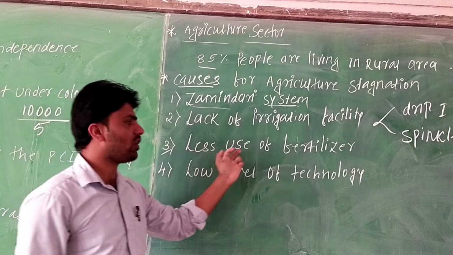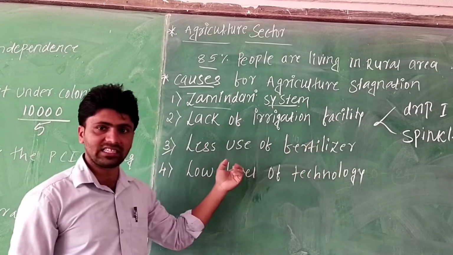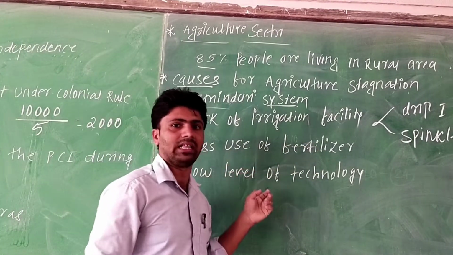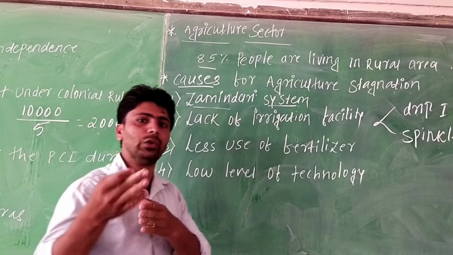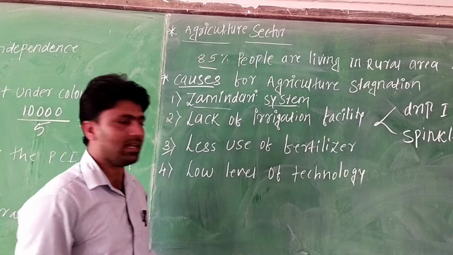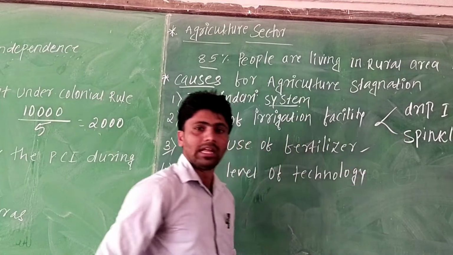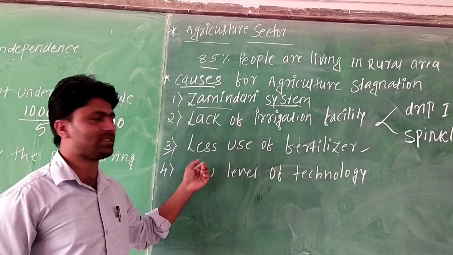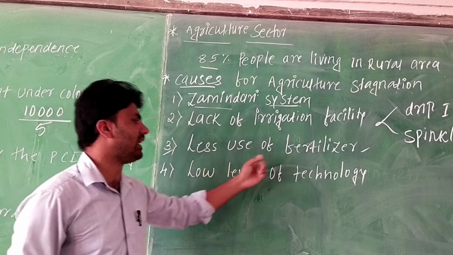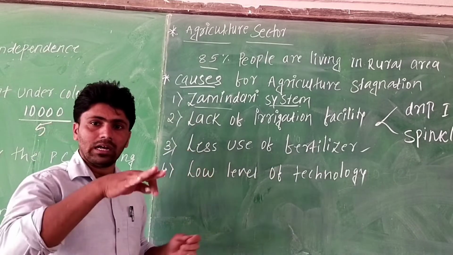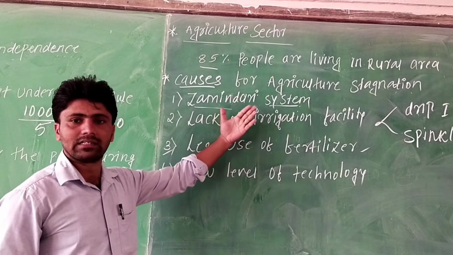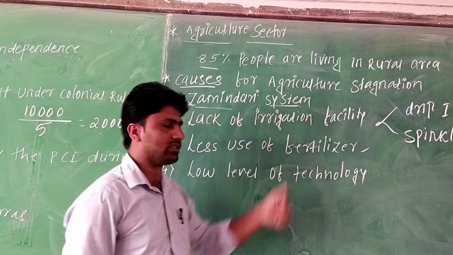Next, less use of fertilizers. Now, in modern technology, we use urea and other fertilizers, but in the British period farmers did not use fertilizers at all. That was a main reason for low productivity and stagnation of agriculture.